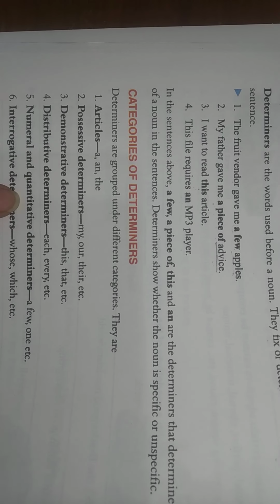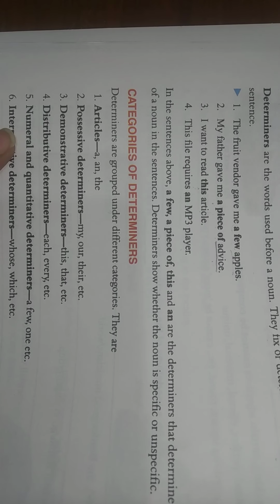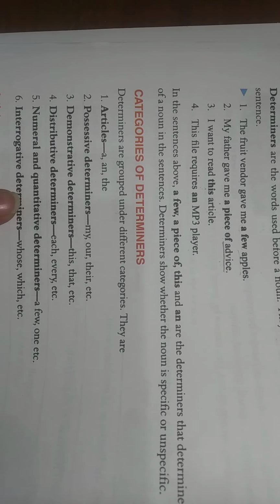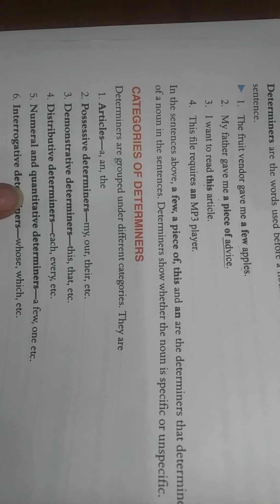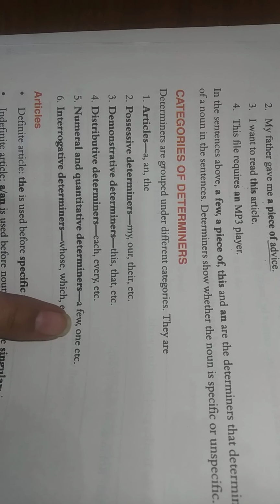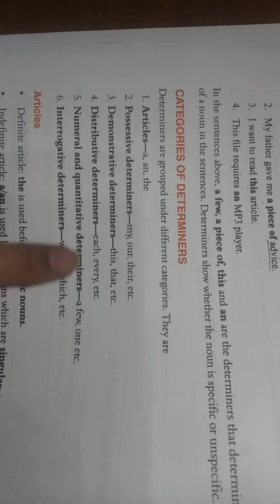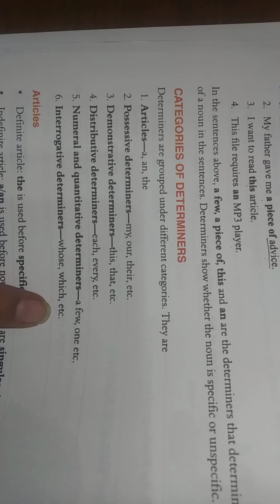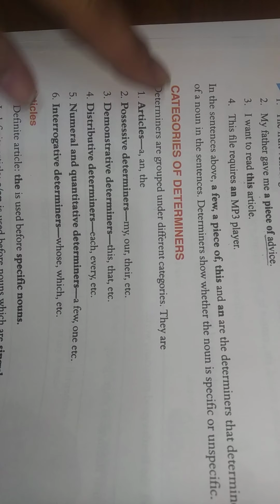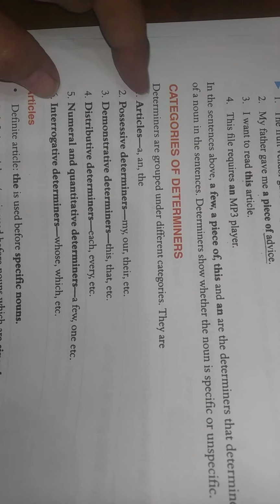Numeral and quantitative determiners. Numeral and quantitative means either you get the number, if it is countable, the number will be known, and if it is uncountable, then the quantity will be clear to you. So they tell about the quantity or the number. Interrogative, as the name suggests: whose, which, etc. I hope this is not very difficult, so I hope you are getting it.